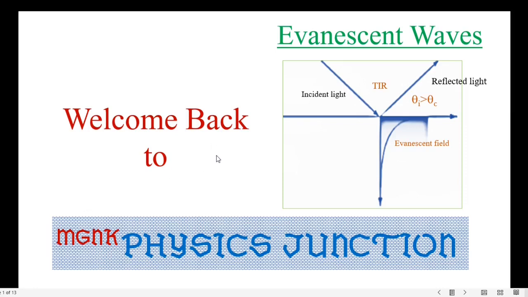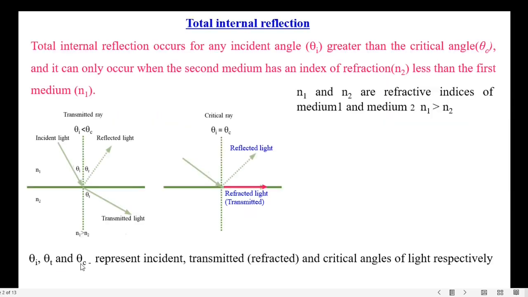In this video let us talk about evanescent waves. Before getting into the topic let us go over some basics. Let me start with total internal reflection.